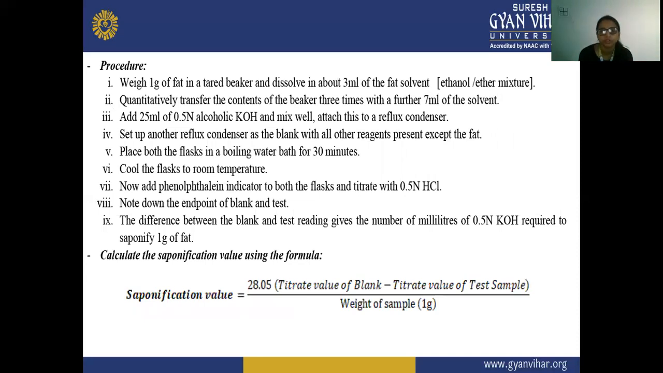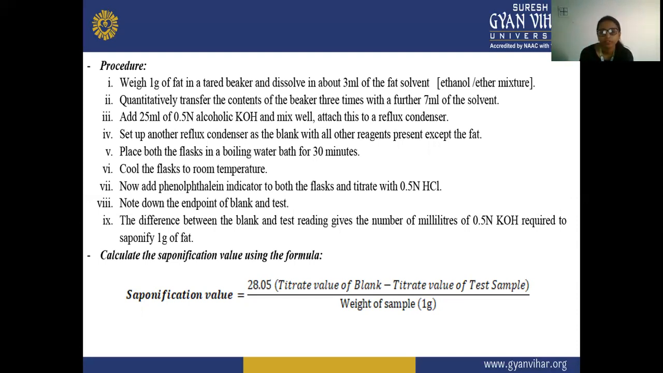Next, the procedure for performing the saponification value. You have to weigh 1 gram of your fat in a tared beaker, and then dissolve this 1 gram of fat in about 3 ml of the fat solvent, that is your ethanol or ether mixture. Secondly, quantitatively we have to transfer the content of the beaker 3 times with a further 7 ml of the solvent.